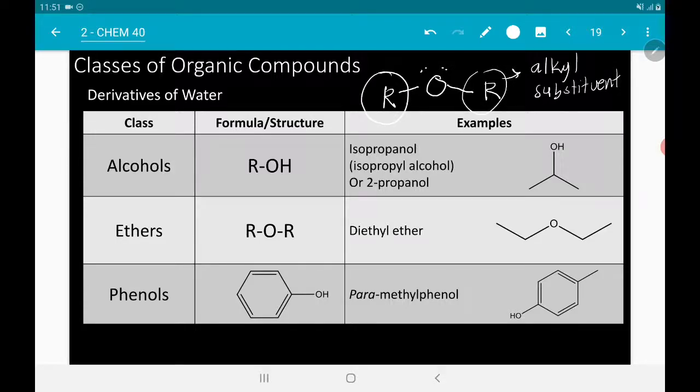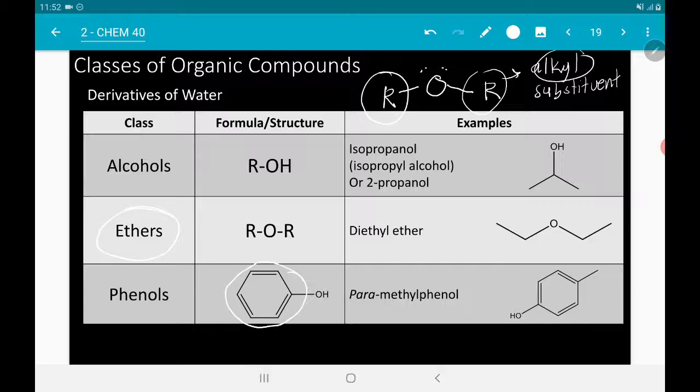So this becomes an ether. Ethers are derivatives of water, pero imbis na dalawang H, yung sa tubig, dalawang alkyl substituents. Okay? Phenols, okay, are like alcohols, pero imbis na R or alkyl, phenyl substituent yung nakakabit sa phenols.